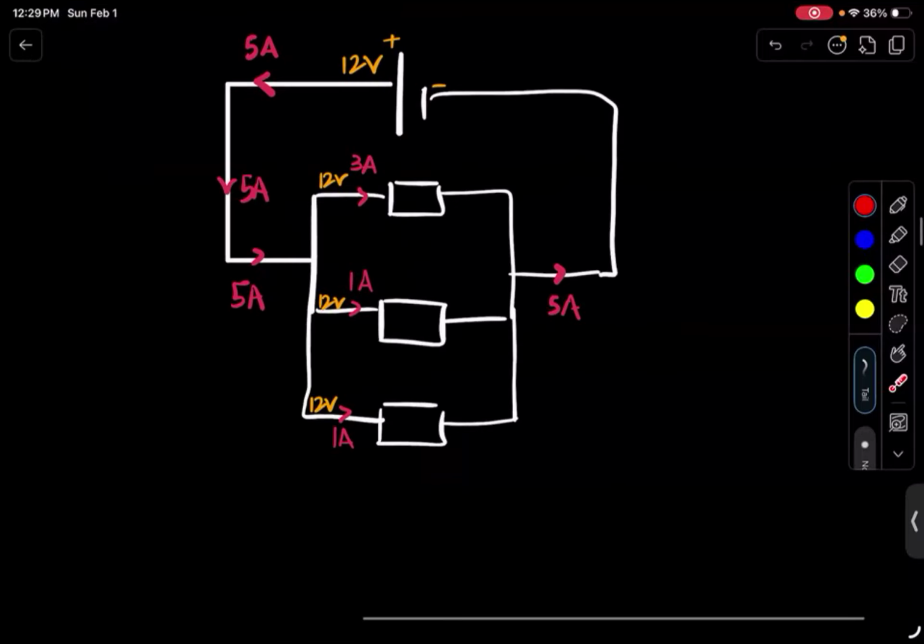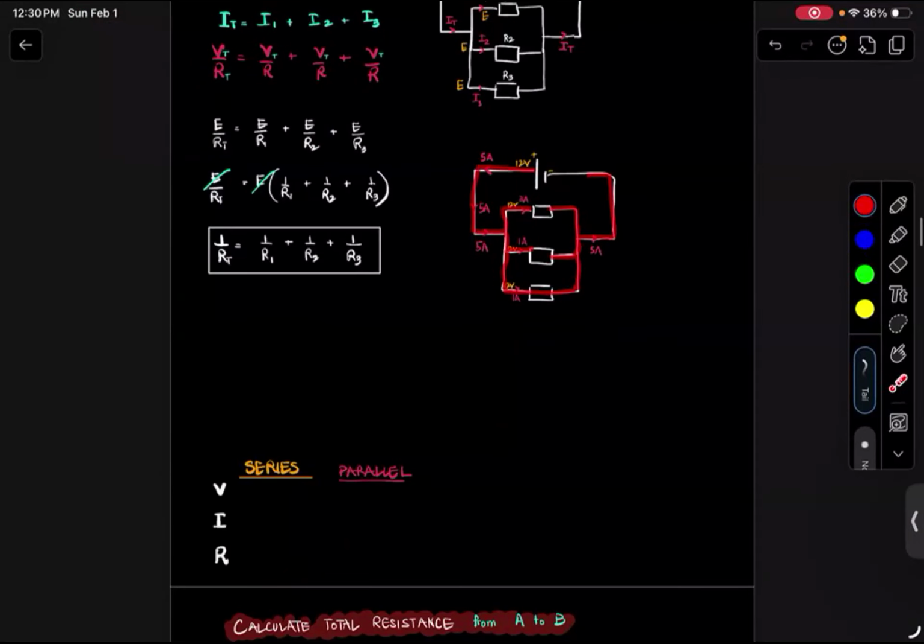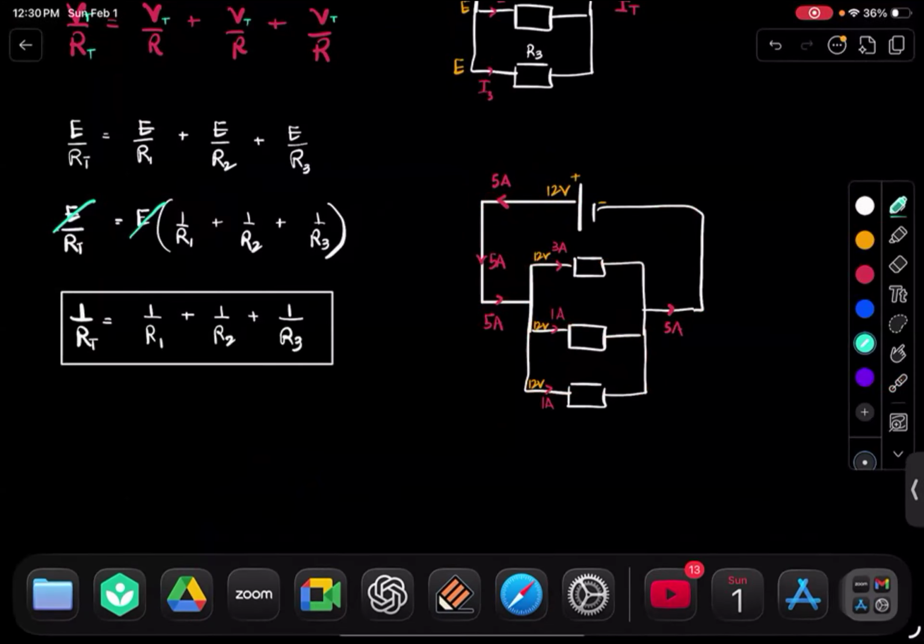So for example, if you have a 12-volt battery and these are the parallel resistors, then all three are going to get the same voltage. And what about the current? If the total current is 5 amperes, then this 5 ampere current is going to get divided into the resistors depending upon the resistance. Then once their currents have divided and reconverge, they become 5 amperes again, right? So this is how current and voltage work in a series and parallel combination.